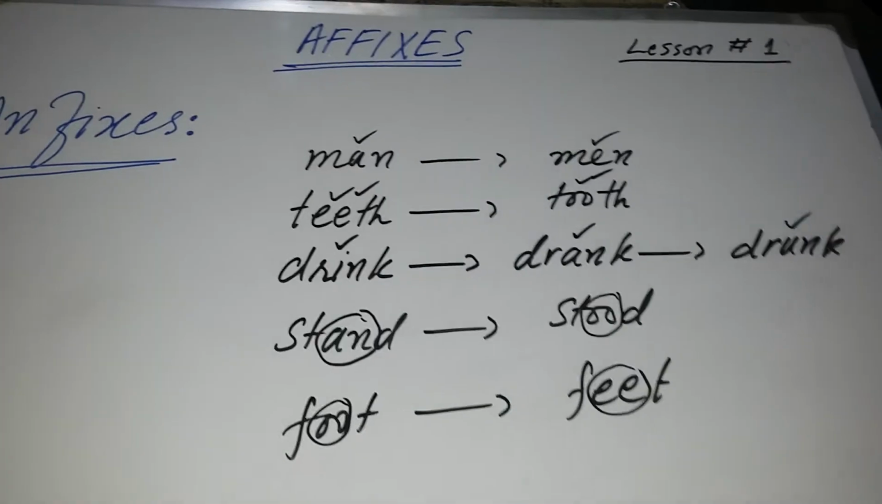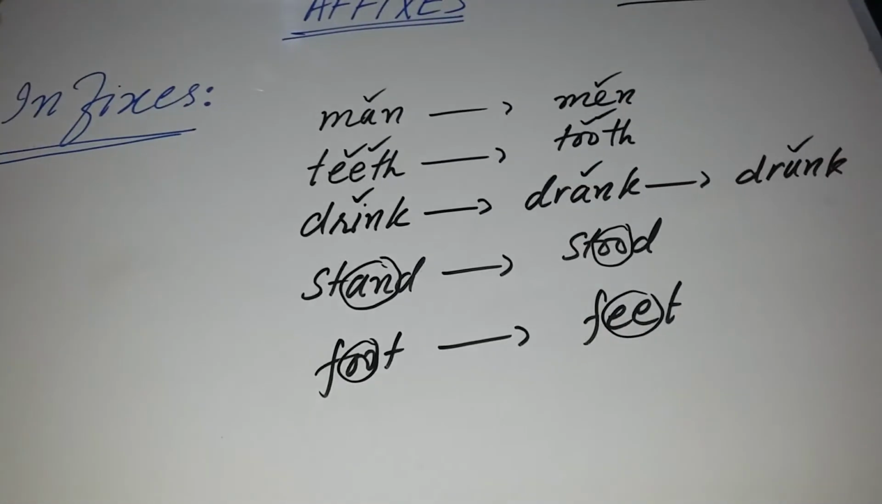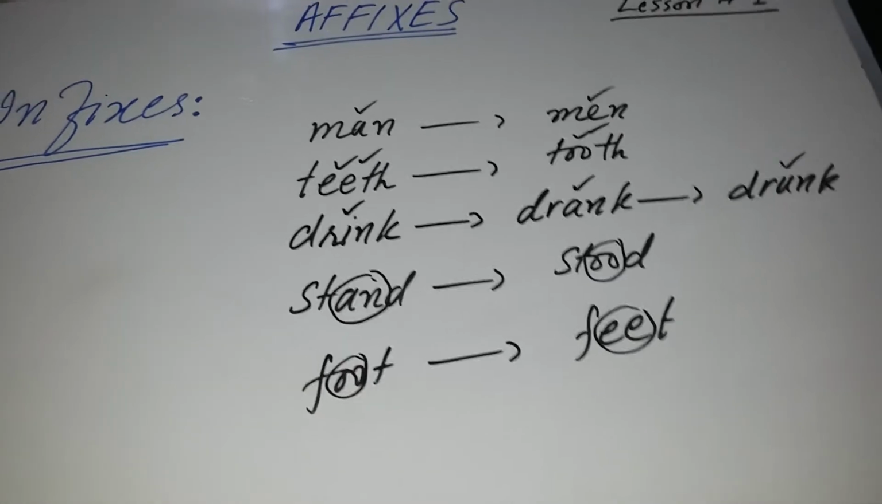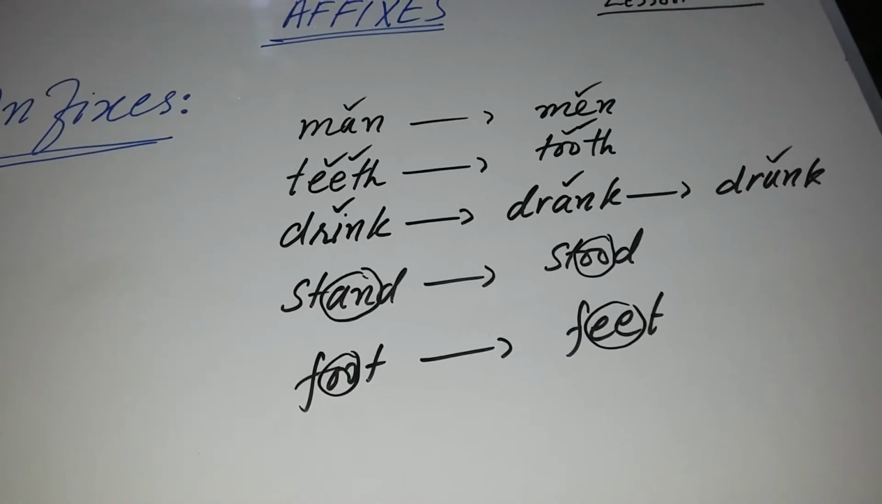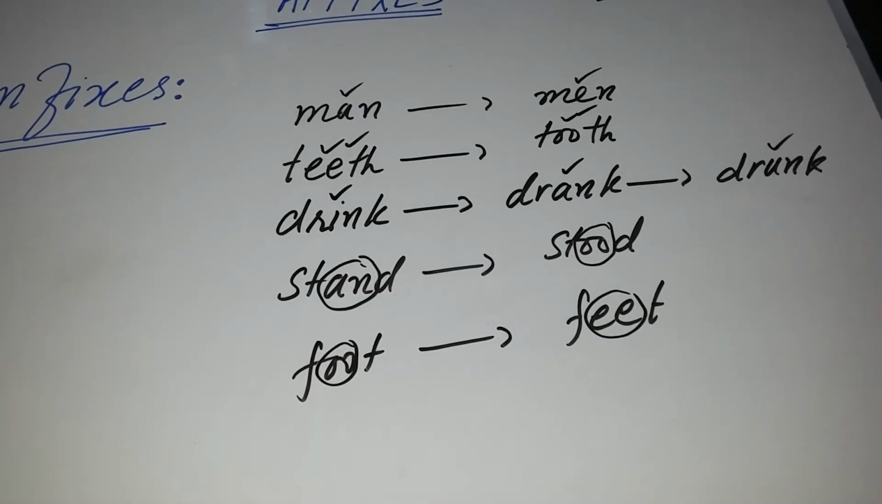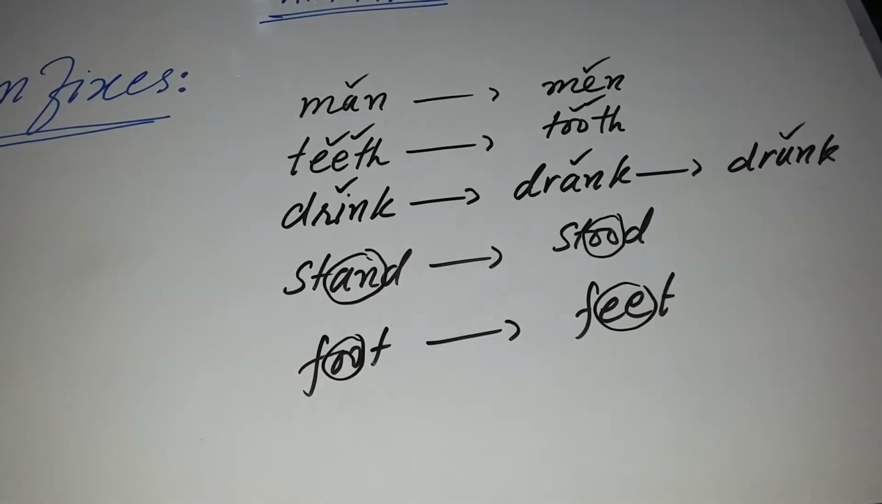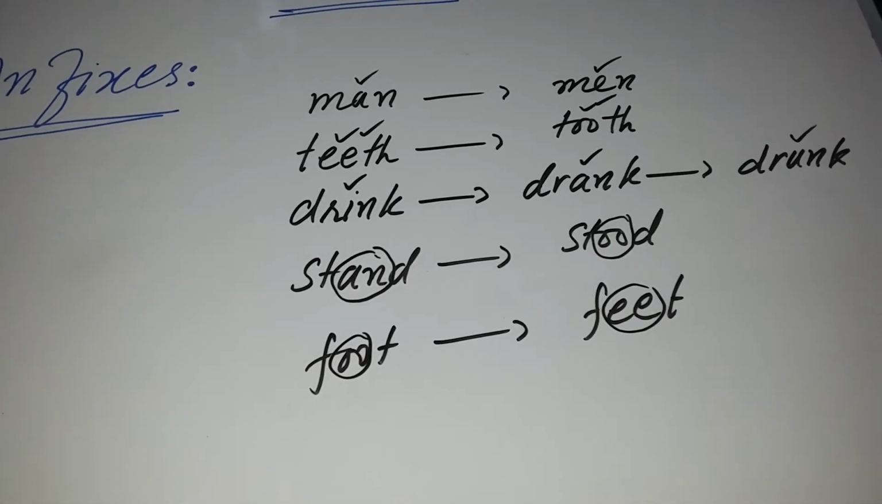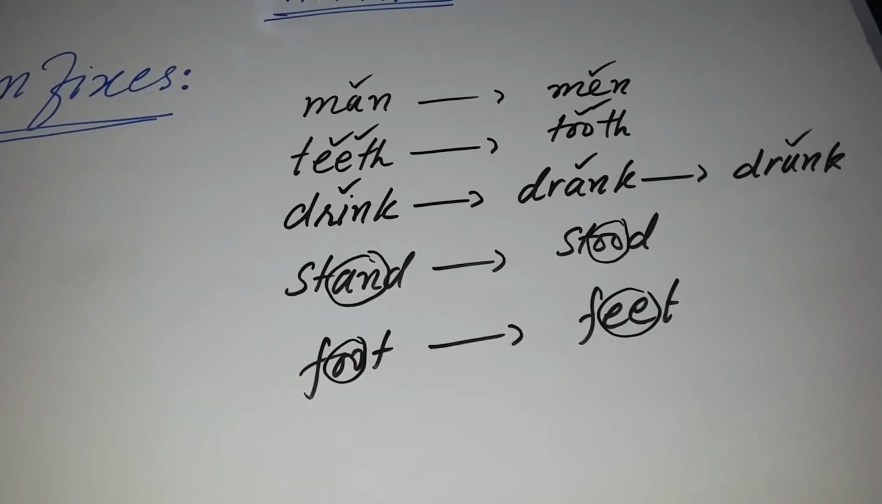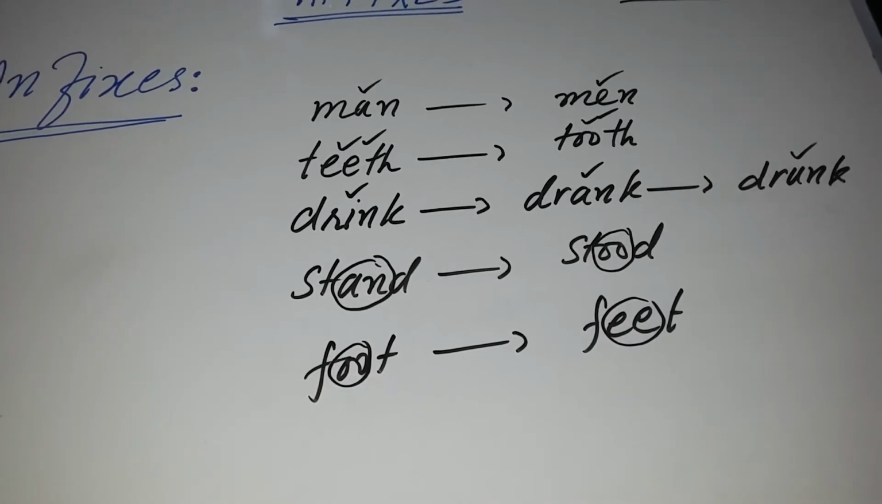So in the process of infixes, we replace a single letter or a set of letters inside the word and create a new word having new meanings. By using this process, we can convert a singular into plural, plural into singular. Similarly, we can convert the first form of the verb into the second or third form as well.